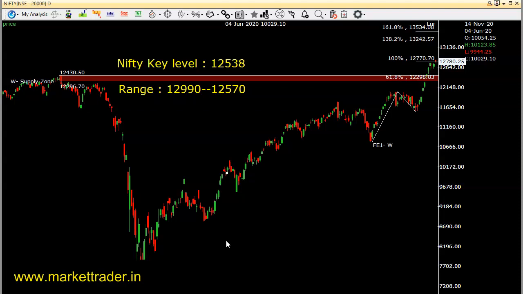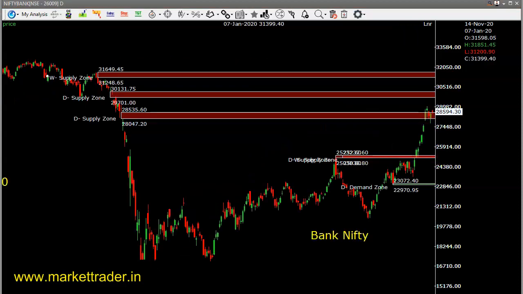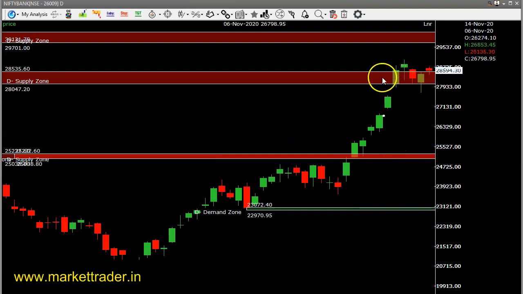So this is for the Nifty, and we'll see the Bank Nifty also, what are the important levels. This is the Bank Nifty daily chart. If you see, 28,000 and 28,500 is the resistance zone. So that has crossed and is trading in the zone and outside the zone. Here, the very important thing is it is trading within the zone for a couple of days, 1, 2, 3, 4, 5 days, and it crossed 2 times on a closing basis.